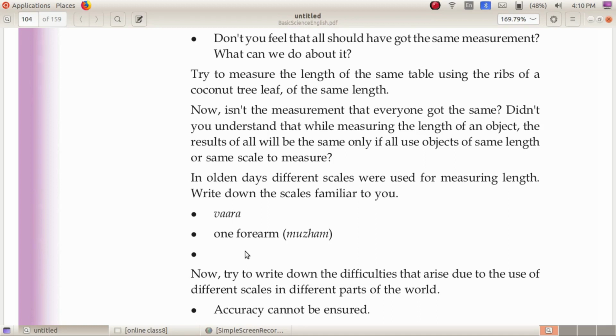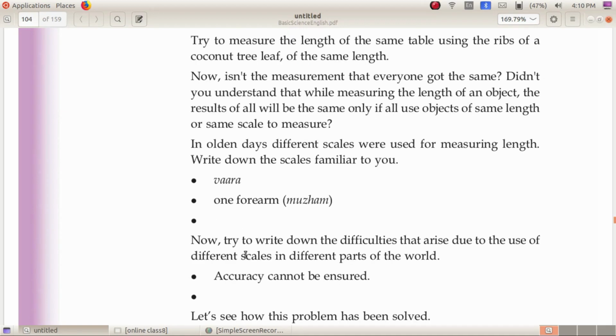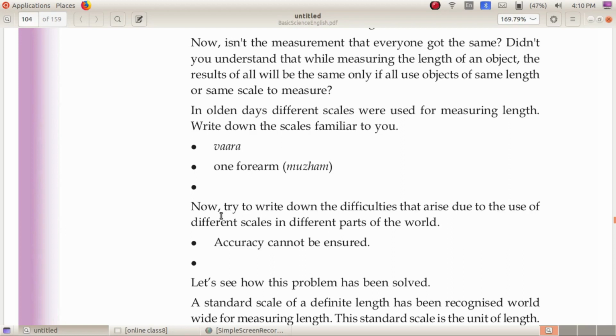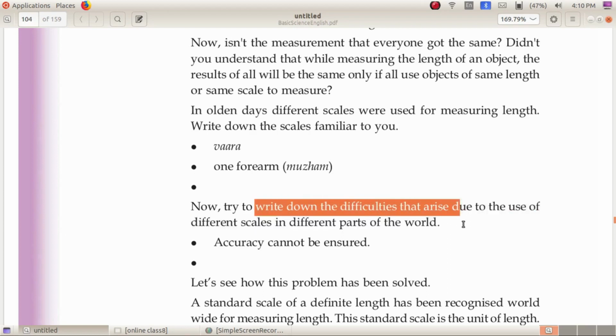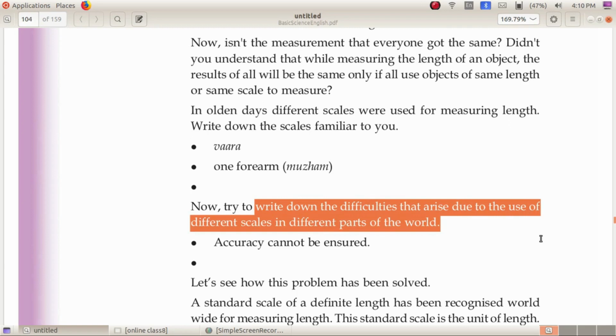Now try to write down the difficulties that arise due to the use of different scales in different parts of the world. Here we have to note the points. First one is given here, that is, the accuracy cannot be ensured. If we do not use the same scale, then the accuracy will not be ensured.